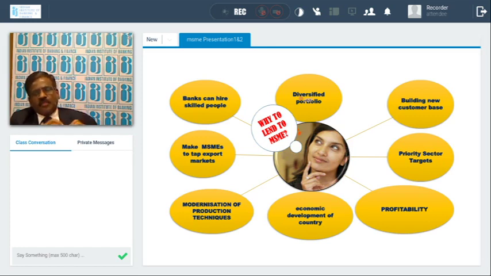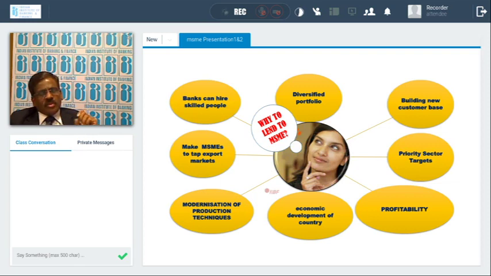The rate of default will be lower in the MSME sector. Banks can also have skilled people, so there is additional employment for skilled people. And you can help the MSME borrowers tap the export markets, giving them additional inputs and services to enable them to do so.